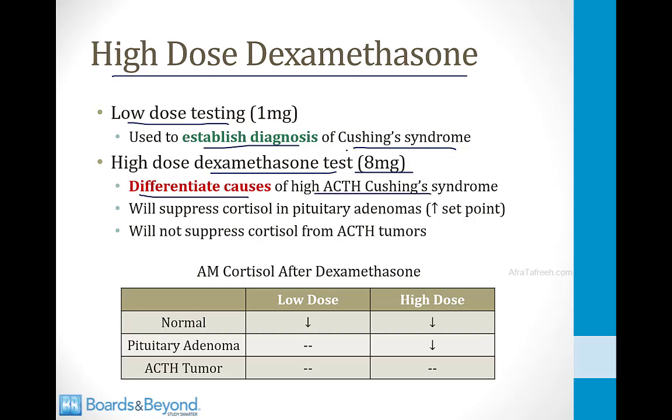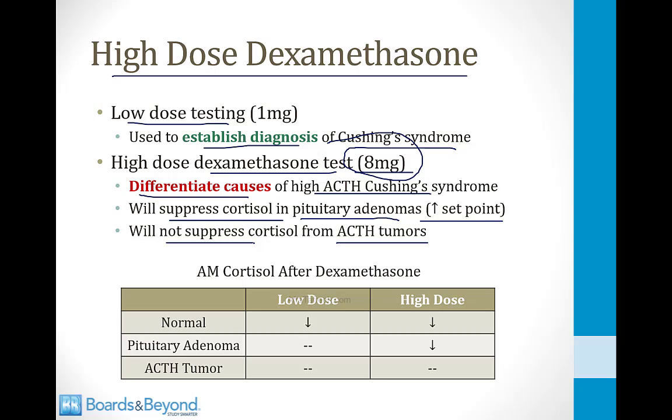So if you administer a high dose of 8 milligrams and the patient's cause of Cushing syndrome is a pituitary adenoma, then cortisol production will be suppressed. In other words, when you measure the cortisol level after giving that high dose of dexamethasone, there will be less cortisol production. The reason for this is that pituitary adenomas respond to dexamethasone. They just have a high set point and they are overproducing cortisol, but you can suppress that cortisol production if you give enough of a dose of dexamethasone. In contrast, ACTH secreting tumors will not suppress. These tumors do not respond to high-dose dexamethasone,